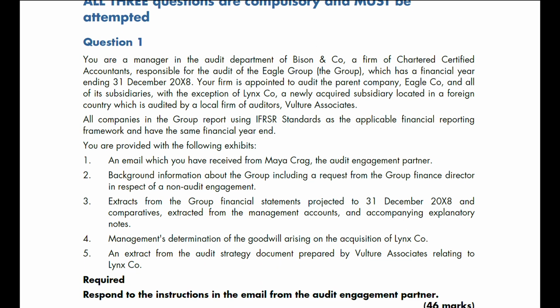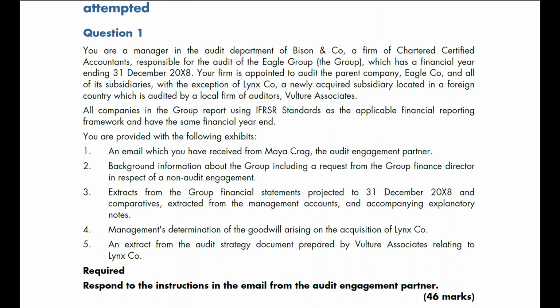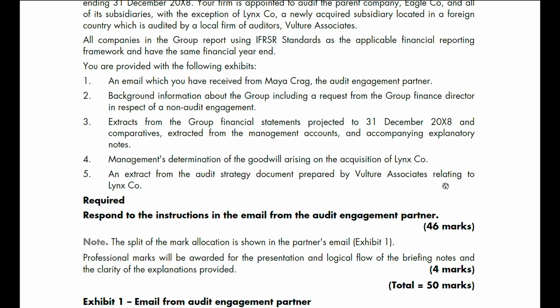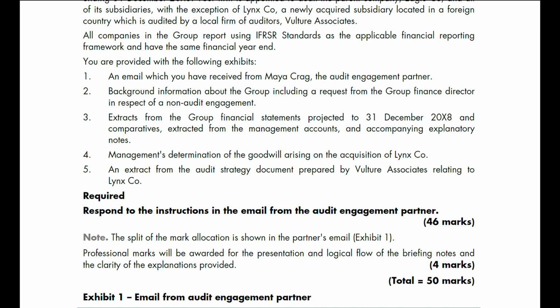You are provided with the following exhibits. 1. An email which you have received from Maya Crack, the audit engagement partner. 2. Background information about the group, including a request from the group finance director in respect of a non-audit engagement. 3.